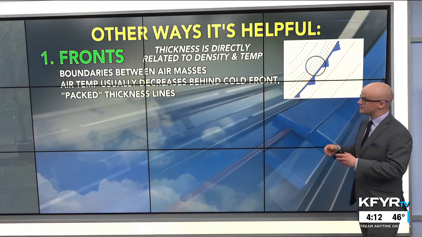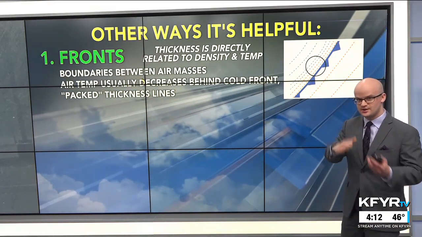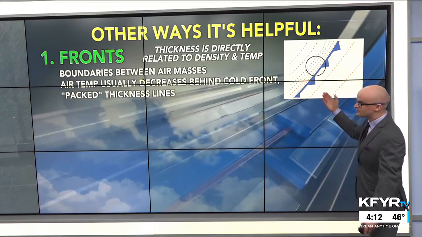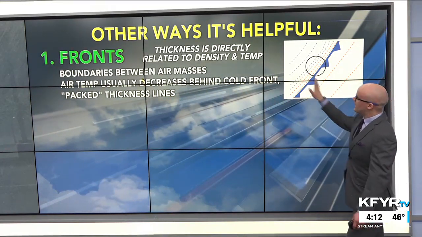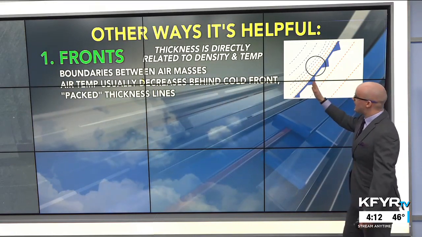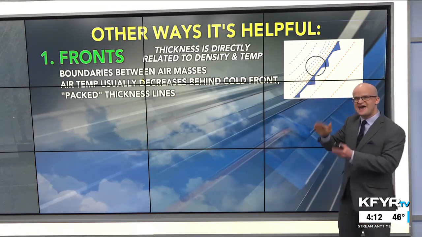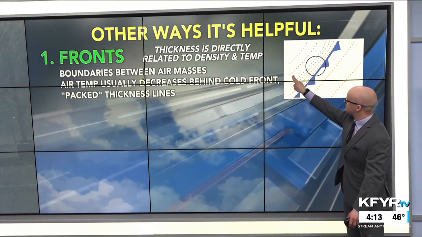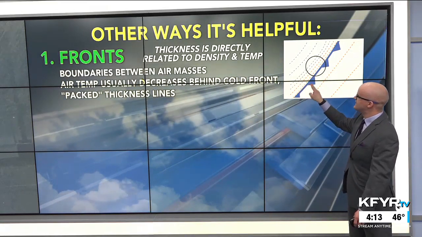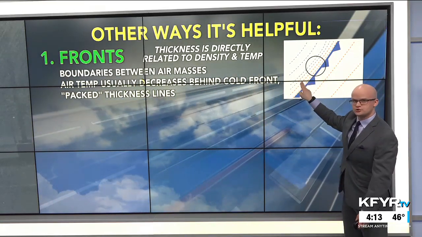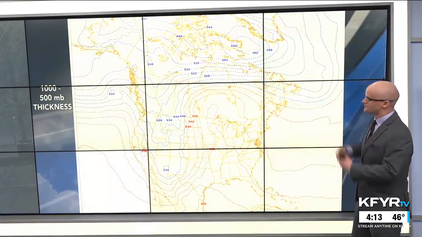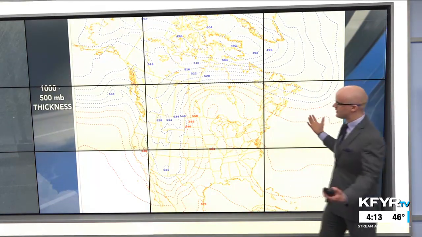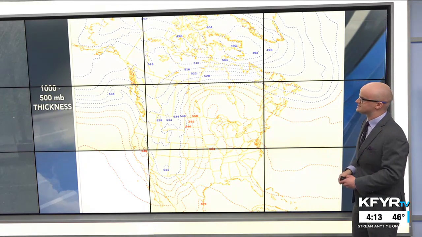Thickness is directly related to the density of the air, as we've talked about, and therefore temperature. Fronts are boundaries between air masses, with air temperature usually decreasing behind a cold front. So behind a cold front, we usually see packed thickness lines. The thickness lines are really close together here, indicating that our temperatures are dropping off rapidly and decreasing behind that cold front.